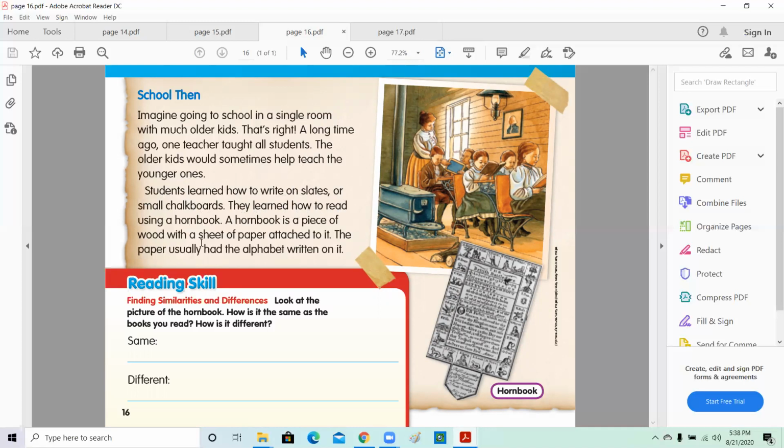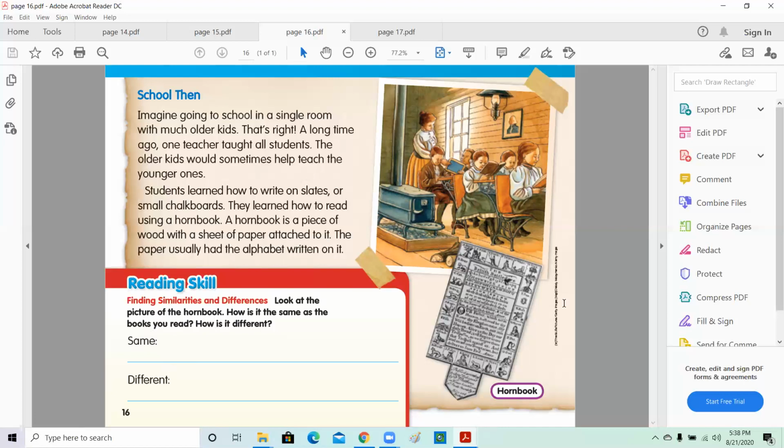They learned how to read using a horn book. A horn book is a piece of wood with a sheet of paper attached to it. And you see the picture here. The paper usually had the alphabet written on it. Okay. The reading skills, remember, find the picture of a horn book, how it's the same as the book you read, and how it's different.